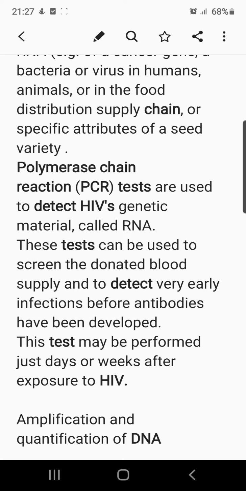So PCR is a much more significant and better option to detect AIDS in individuals, or whenever there is a need for a blood donor in medical emergencies.